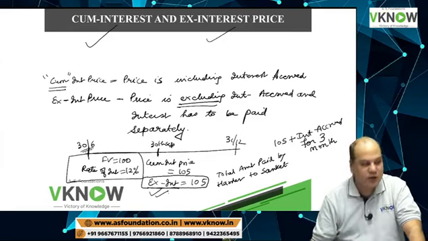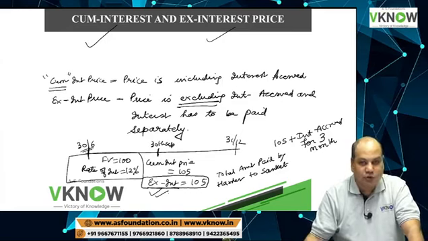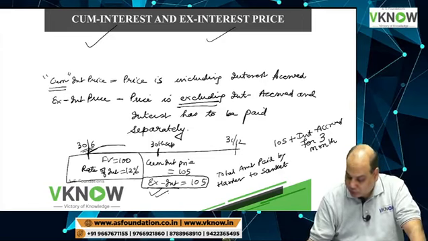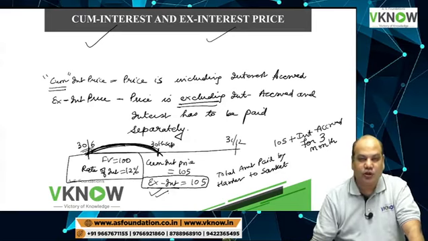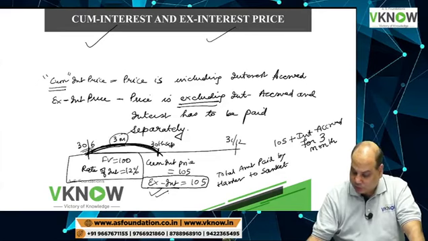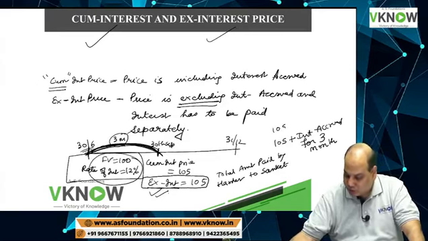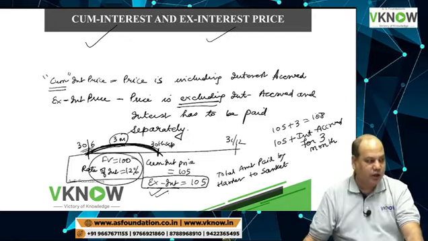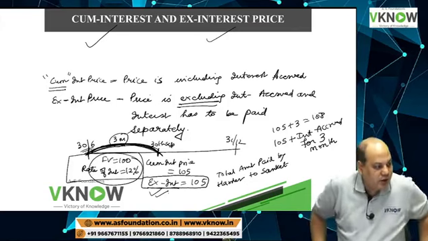Hardev will compensate Sanket for interest accrued for 3 months, from 30th June to 30th September. Interest for 3 months will be 3 rupees. So the answer is 105 plus 3, 108 rupees.